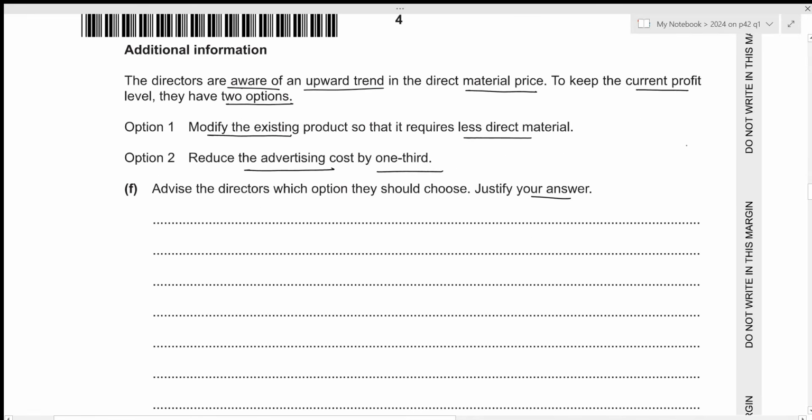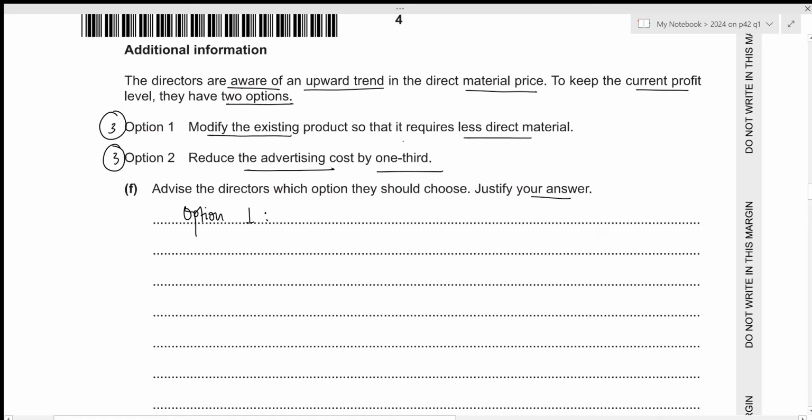So whenever we are answering advice questions, we need to reserve 1 mark for the final decision, and we need to divide the remaining marks equally among our options. So option 1 will get 3 marks, option 2 will get 3 marks. It means that we need to write down 3 comments for option 1, 3 comments for option 2. Let's start with option 1.